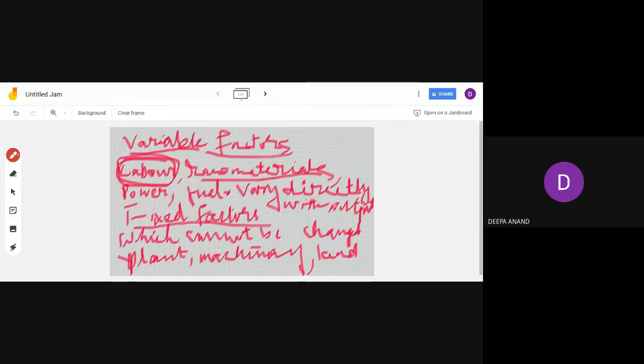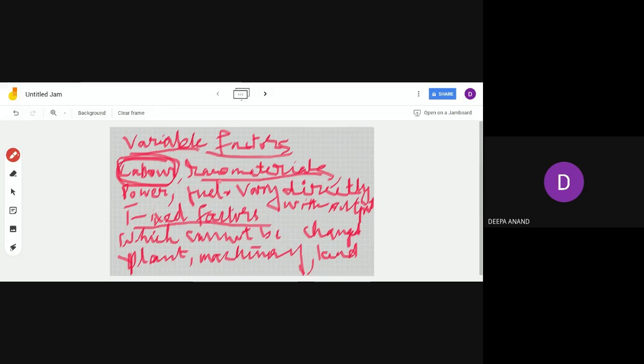If the output is decreasing, the number of labor will decrease, the raw material consumption will be less, the power consumption will be less, the fuel consumption will be less. If the output is increasing, the use of labor, raw material, power and fuel will be more.